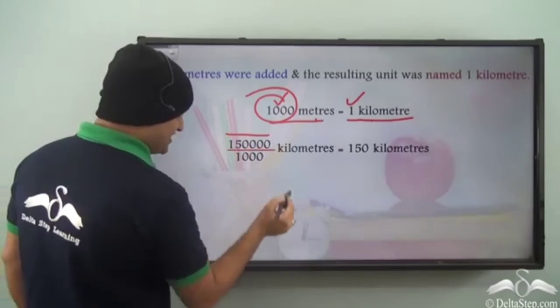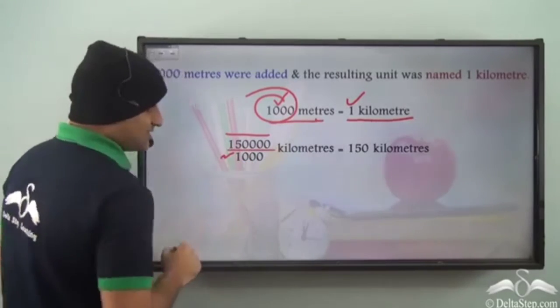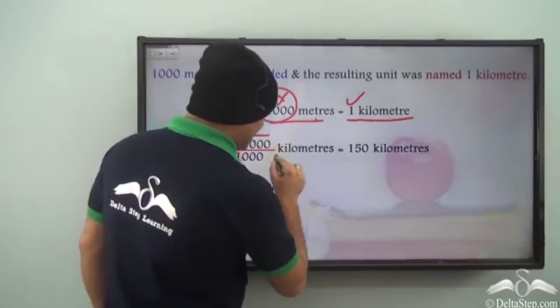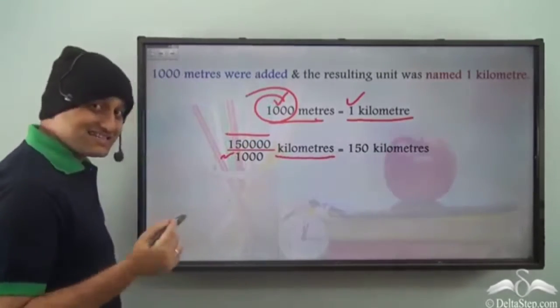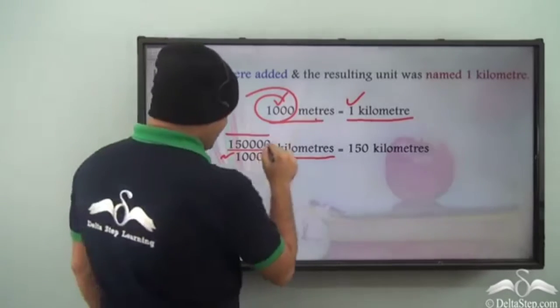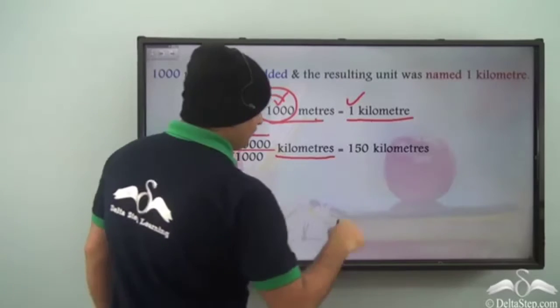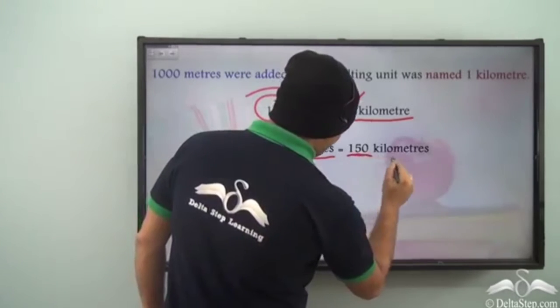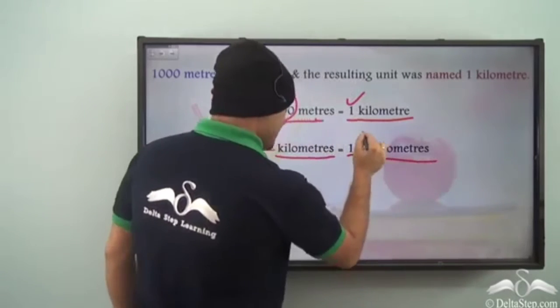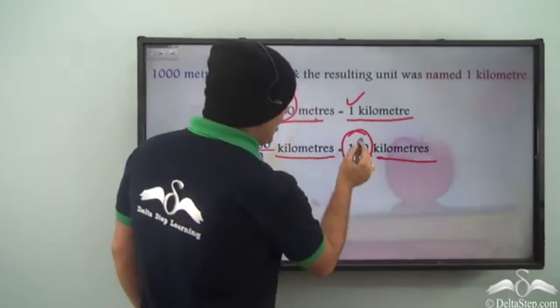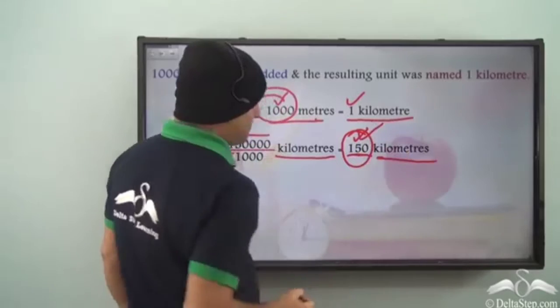So 1,50,000 divided by 1000 will give us the length in kilometers, or the distance in kilometers. So when we divide 1,50,000 by 1000, we get 150 kilometers. So you see, when we converted into kilometers, we got a much smaller and manageable number.